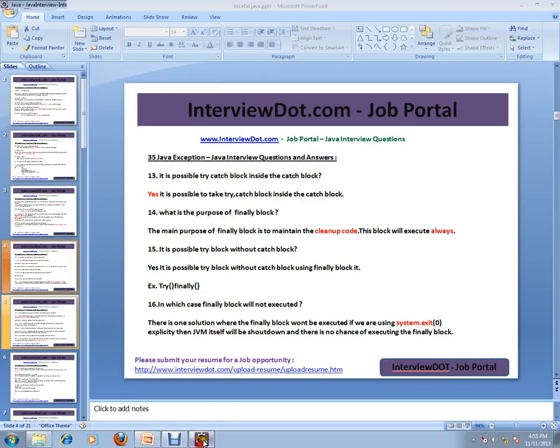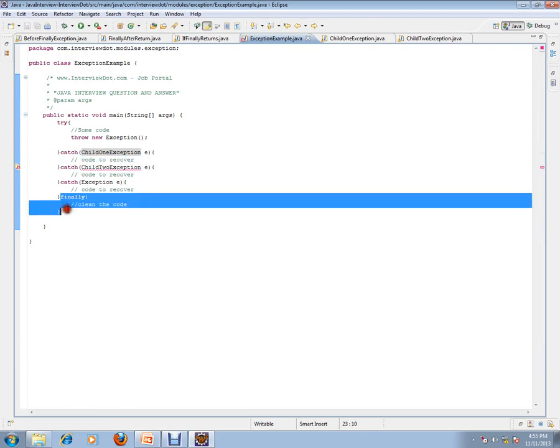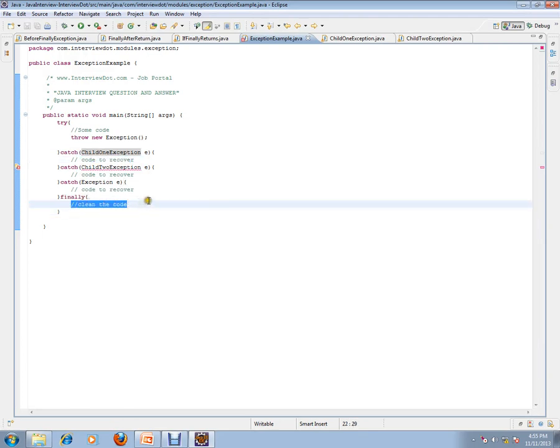Let me show that example. So this is the finally block. Any problem happened here or here, irrespective of whatever happens, the finally block will always be executed. The purpose is to clean up, for example, releasing the resources, so that you do something that will be helpful for the application to continue.